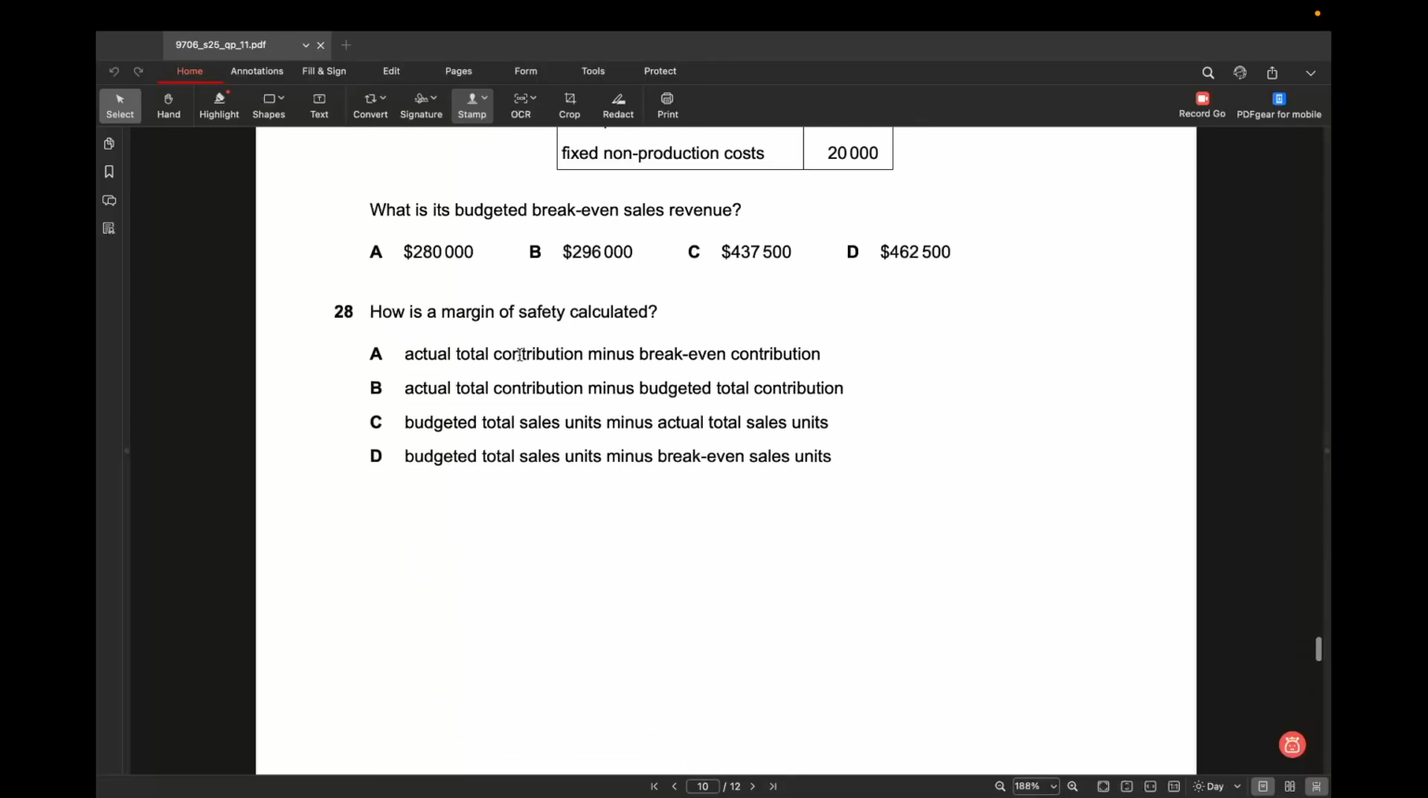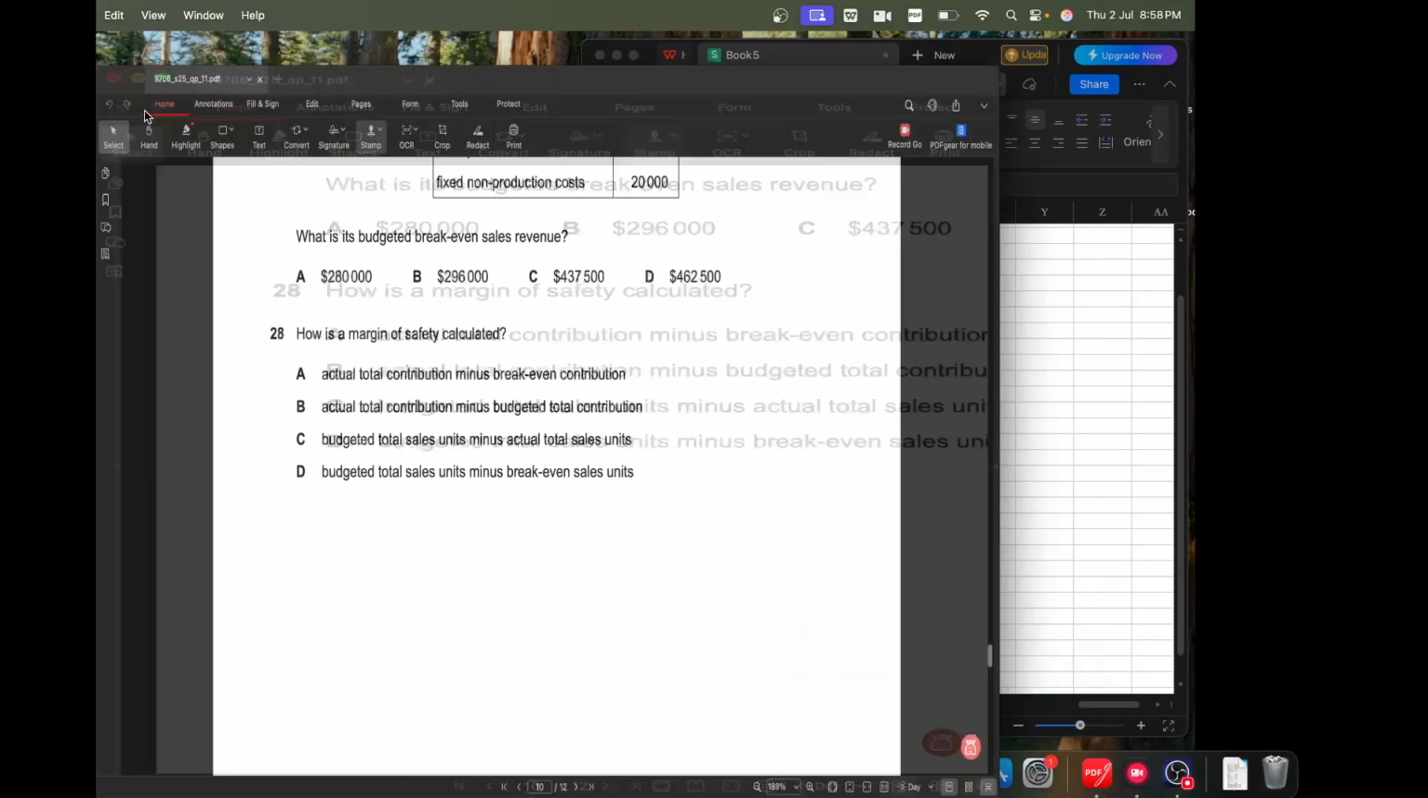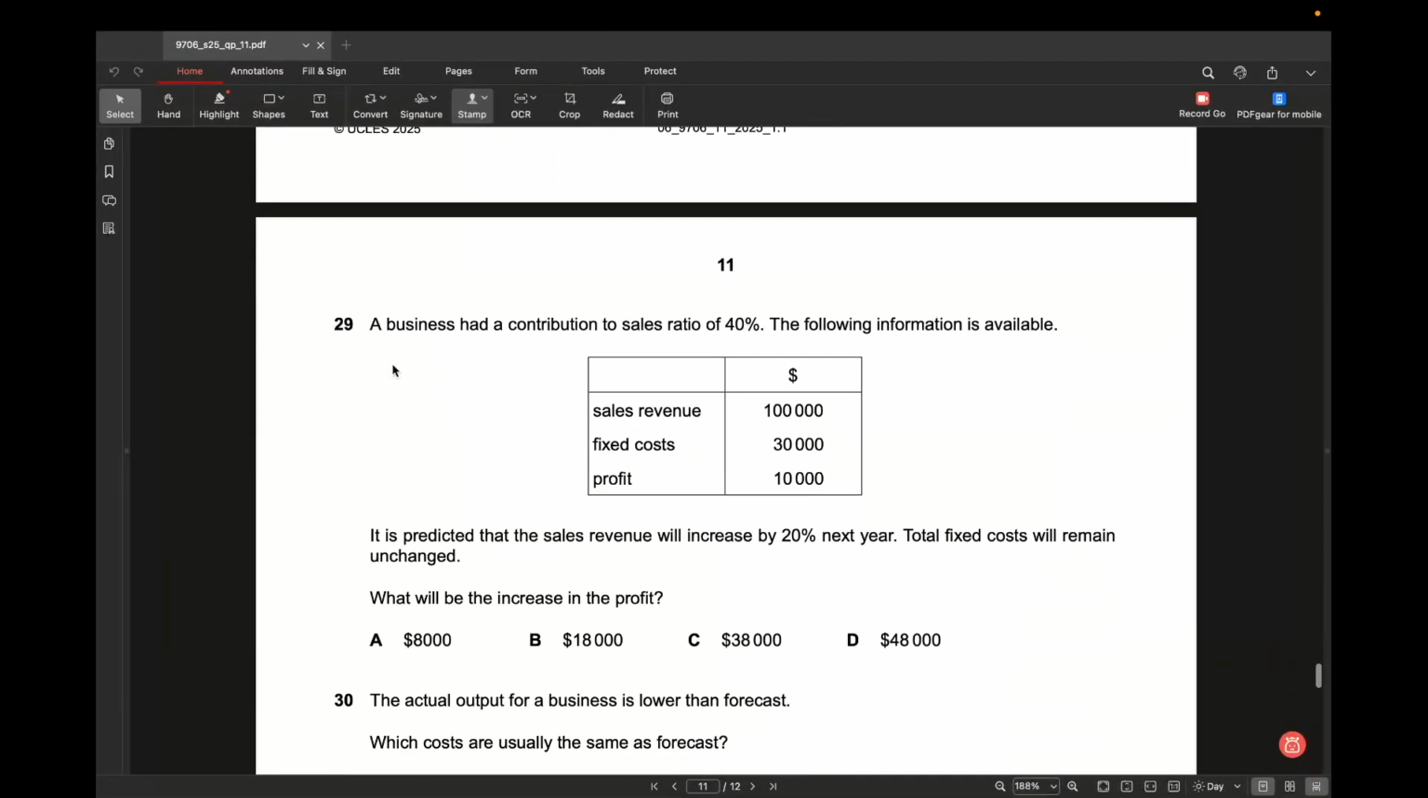Question 28. How is the margin of safety calculated? Okay, margin of safety is the difference between the actual sales minus break-even sales. So here total sales unit minus break-even sales unit is your margin of safety. Okay, let's go to 29.